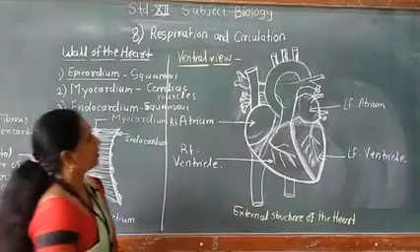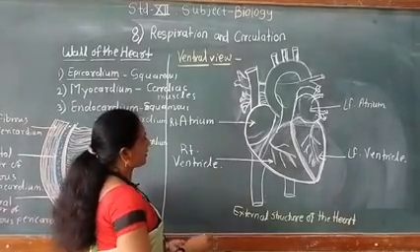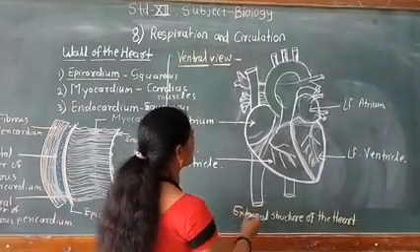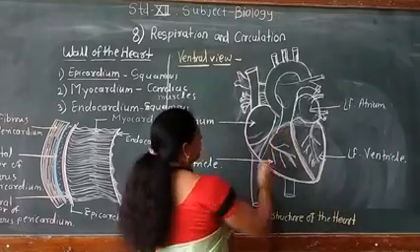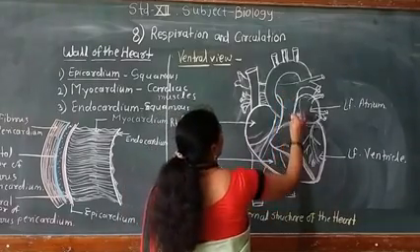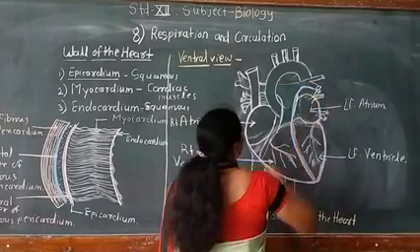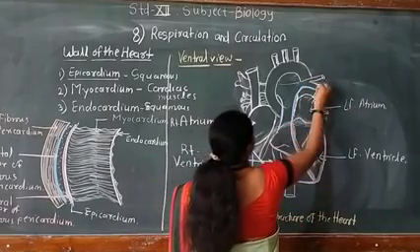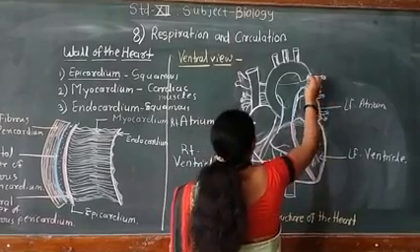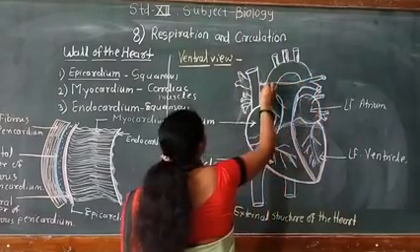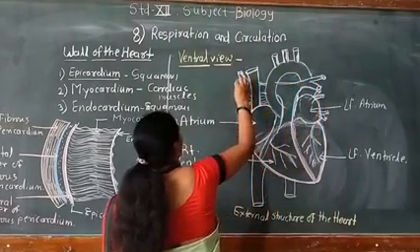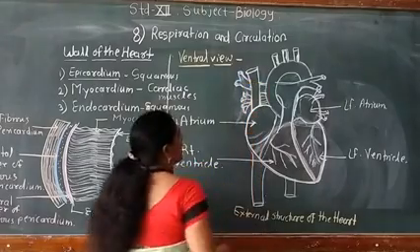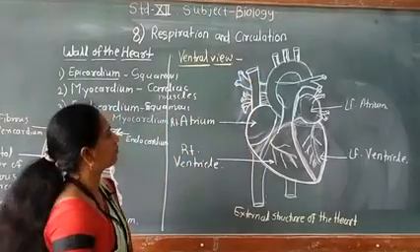See here, the pulmonary trunk originated from this right ventricle. This is the pulmonary trunk. I will color it blue because the pulmonary trunk carries deoxygenated blood towards the lungs for purification, towards the right lung by the right pulmonary artery and towards the left lung by the left pulmonary artery.